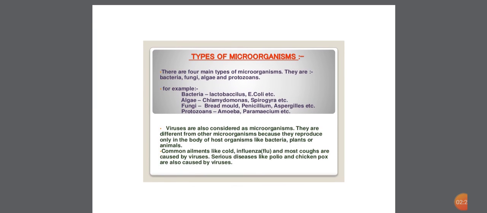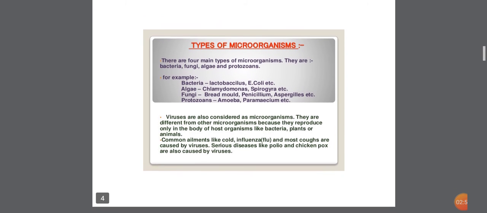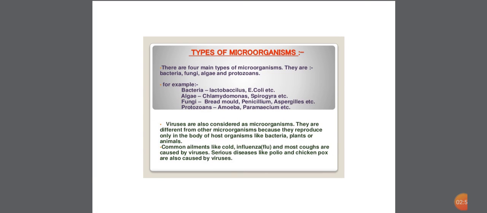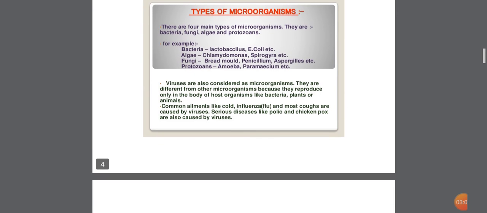Types of microorganisms: they are classified into 4 groups, that are bacteria, fungi, algae and protozoans. Examples of bacteria: Lactobacillus, E. coli. Examples of algae: Chlamydomonas and Spirogyra. Examples of fungi: bread mold, Penicillium, Aspergillus. Examples of protozoans: amoeba and paramecium.